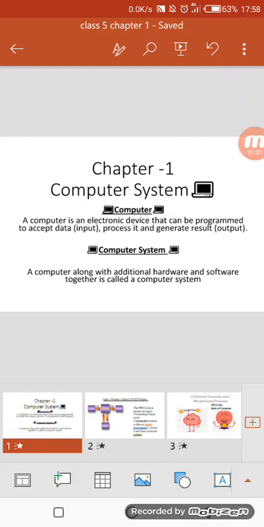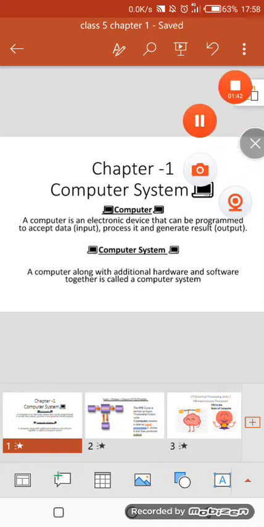your washing machines, etc. First of all, the computer was made just to do some specific calculations, but with the passage of time, in today's era we use computer systems not only for doing calculations, but for a lot of tasks.